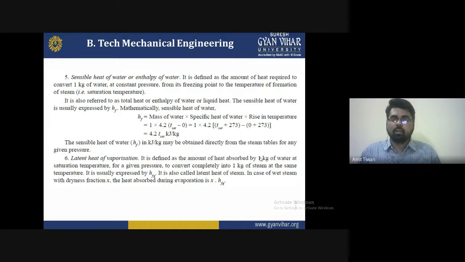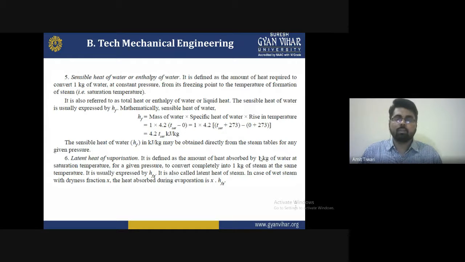The sensible heat of water is usually expressed by hf. Mathematically, hf is equal to the mass of water times the specific heat of water times the rise in temperature. That is, hf = 1 × 4.2 × (T saturated − 0), which is equal to 1 × 4.2 × (T saturated + 270 − (0 + 270)).